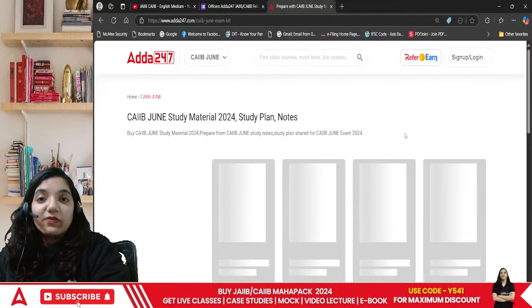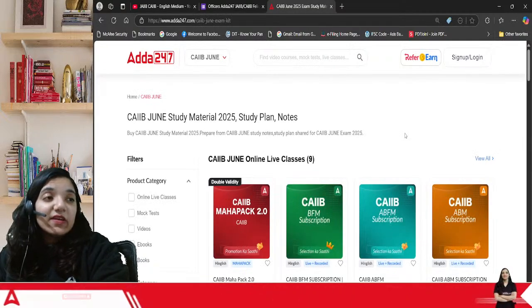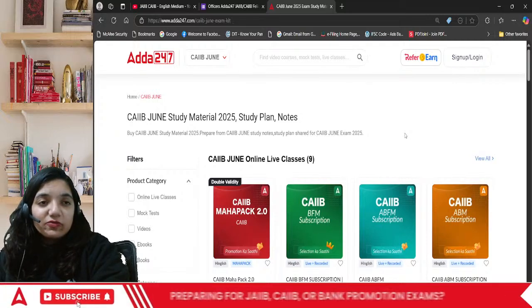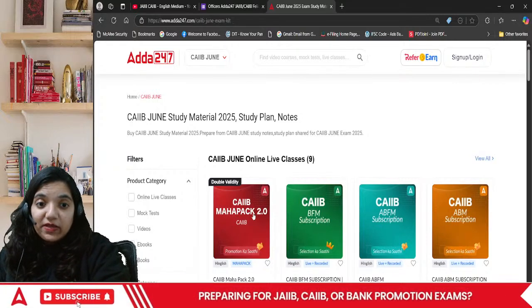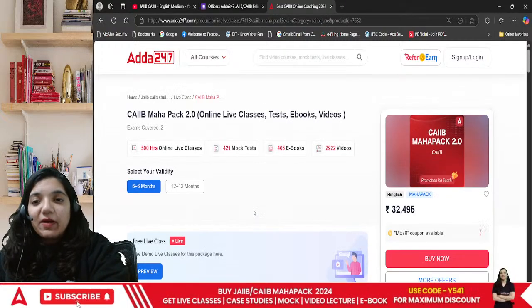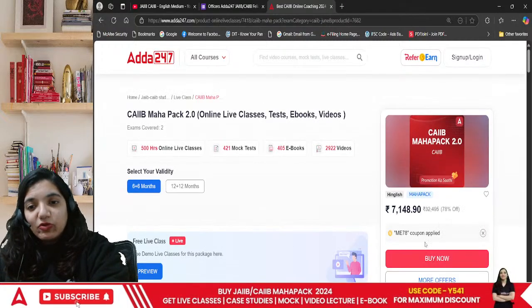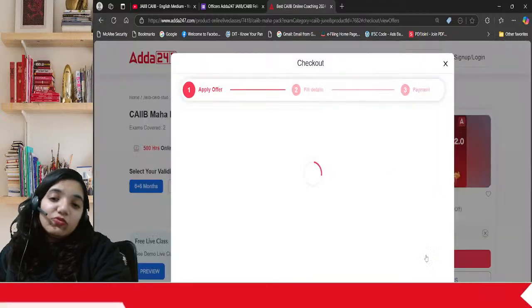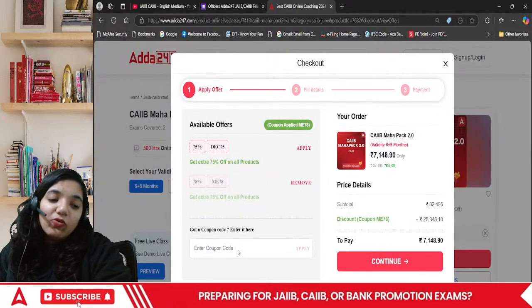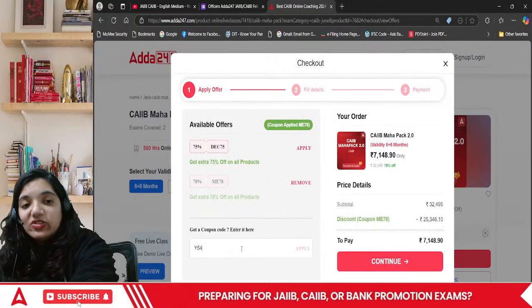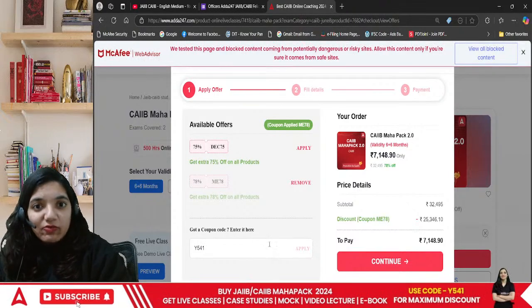CAIIB June 2025. One of the major problems is if you don't go through the syllabus of any of those, how do you know whether you will like it or not? So you just go on to the area of CAIIB Mahapack 2.0. In this 2.0 Mahapack, what will you find? You will find all the 5 electives. That means you can watch any of those electives without any problem.